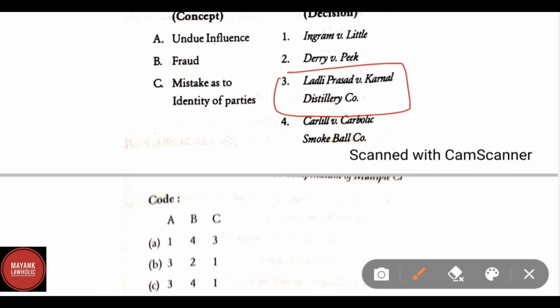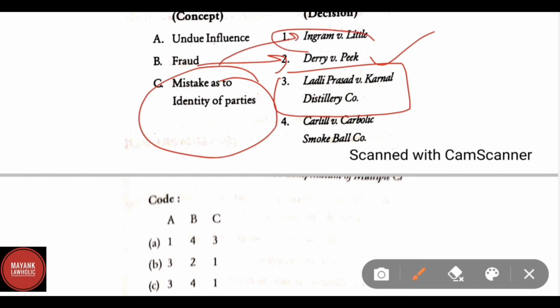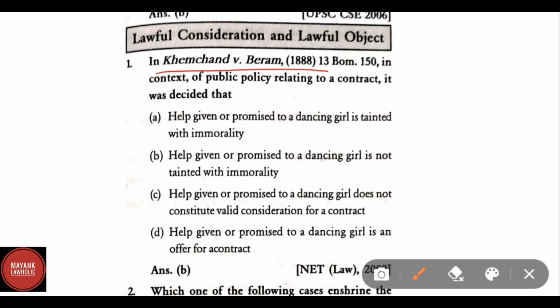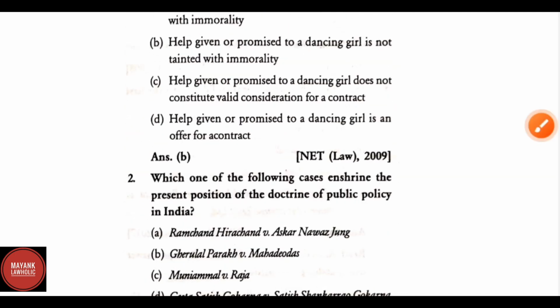For fraud, correct answer is Terry versus Peak. This we have already discussed. And mistake as to identity of parties, correct answer is Ingram versus Little. In Khemchand versus Behram 1888, in context of public policy relating to a contract, it was decided that help given or promised to a dancing girl is not tainted with immorality.